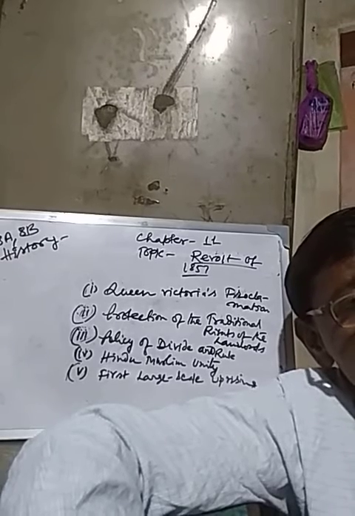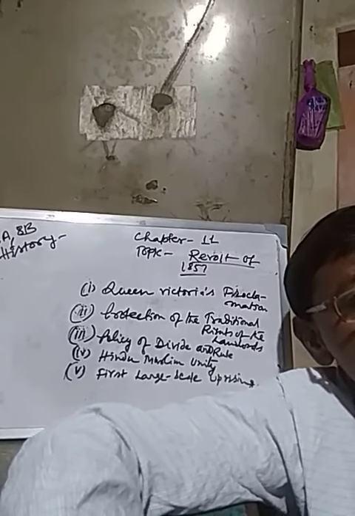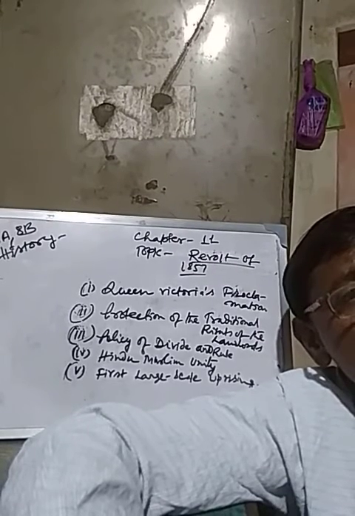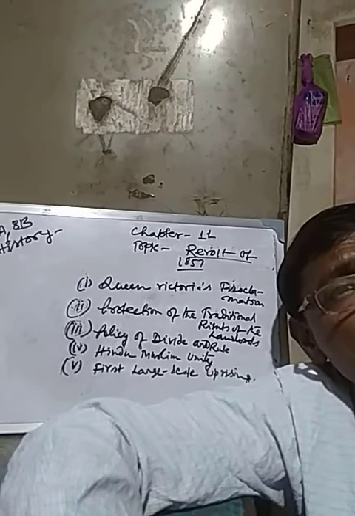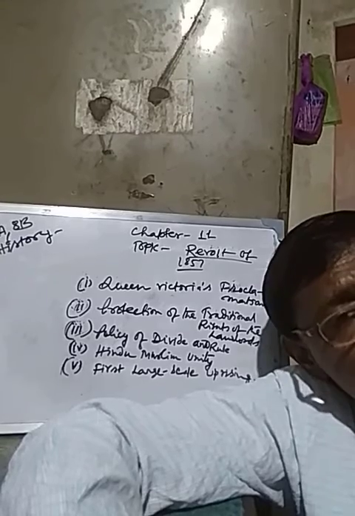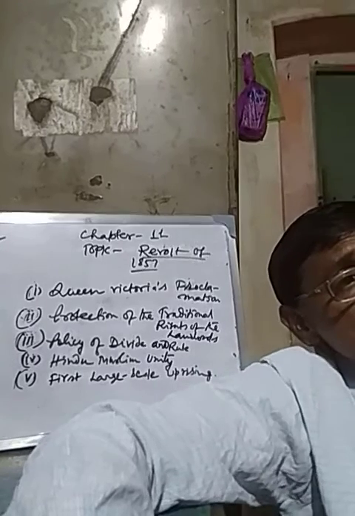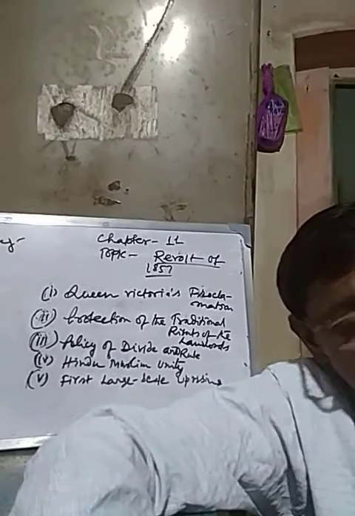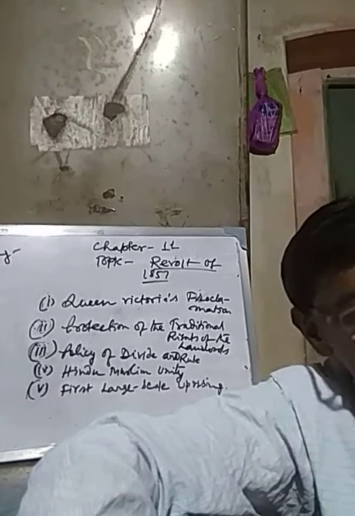That's why the British would remain conscious from time to time about the Indians' satisfaction, and they would not frame any policy, any law which might go against the interest of the Indians. So under such circumstances, the Indians cordially accepted the declaration of Queen Victoria and the promises she made before the Indian people. And next one, protection of the traditional rights of the landlords.